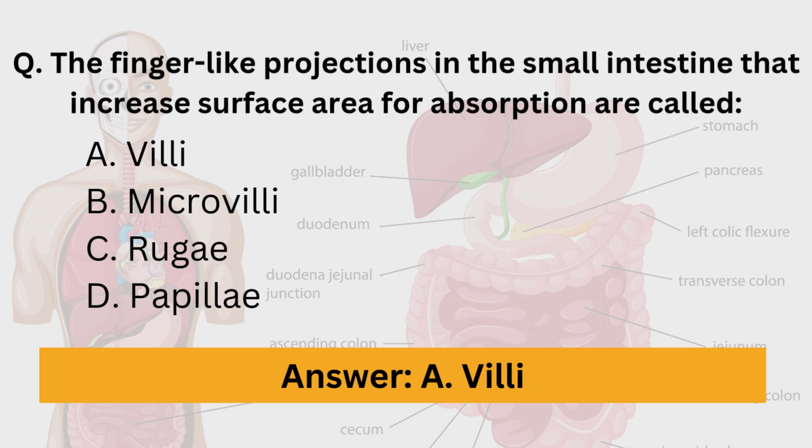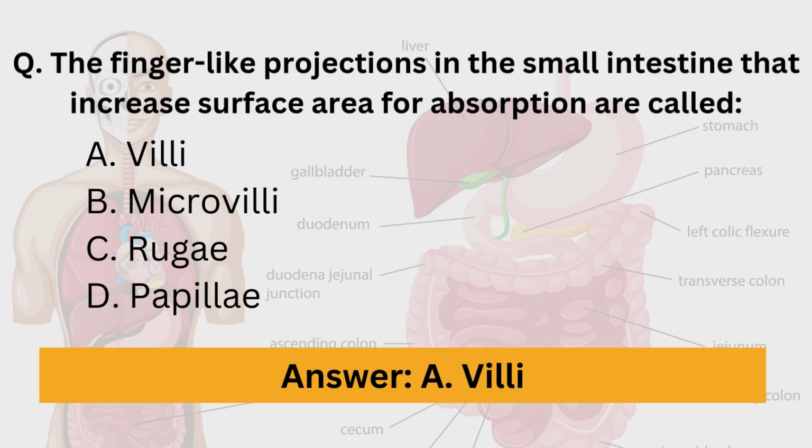Villi are finger-like projections that extend from the inner surface of the small intestine, significantly increasing its surface area for efficient nutrient absorption. Those villi significantly increase the surface area and help in nutrient absorption.